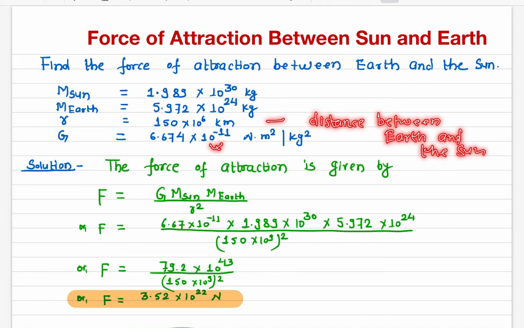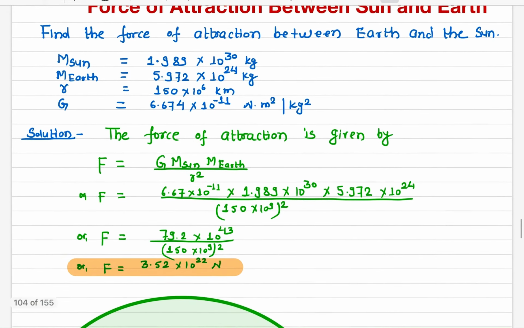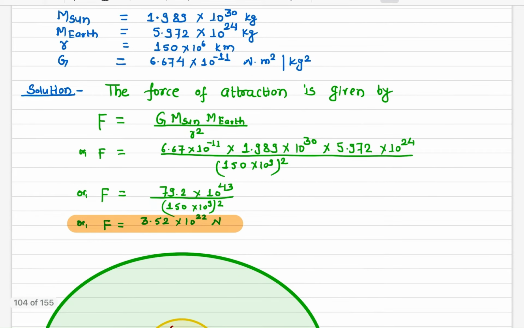And this is the universal gravitational constant. So if you use Newton's law of gravitation, then the force of attraction between the earth and the sun will be this value here.